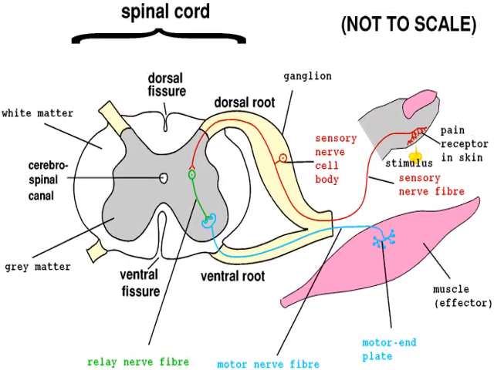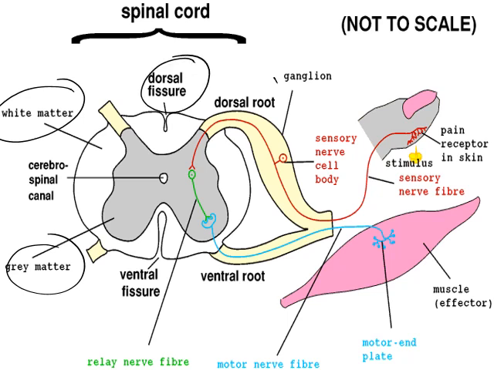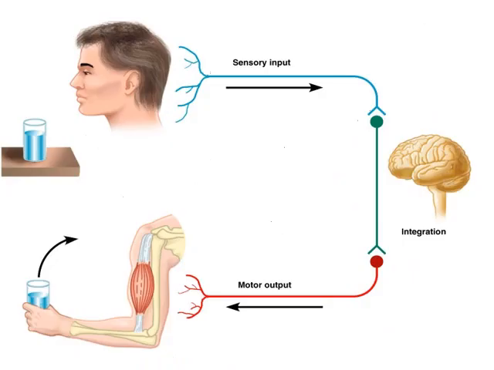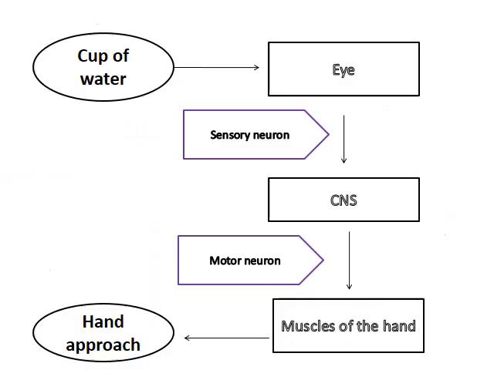So this figure shows the spinal cord. We have the white matter, as I said. Here we have the gray matter. Here we have the dorsal fissure, dorsal root, the ventral root, and here we have the ventral fissure. And then in the middle we have the cerebrospinal canal. Here, as I said, we have the sensory input, which sends the message to the brain for integration and analysis, and then through the motor neuron, which is called efferent, toward the effector organ to take an action.